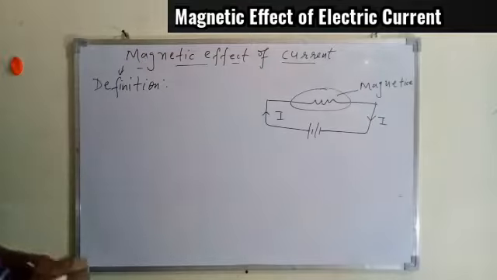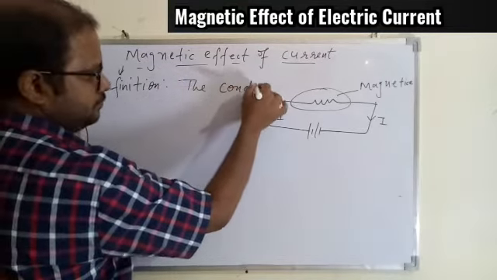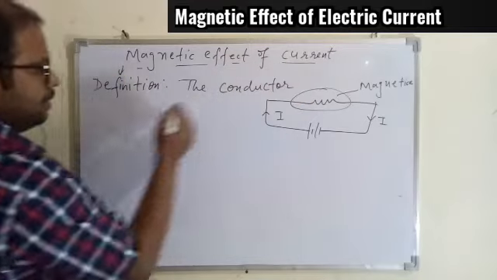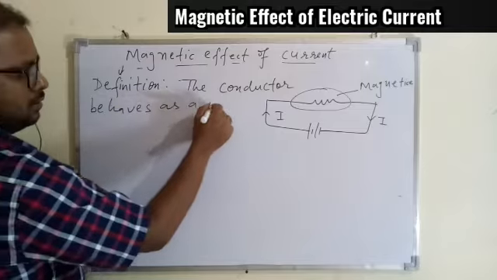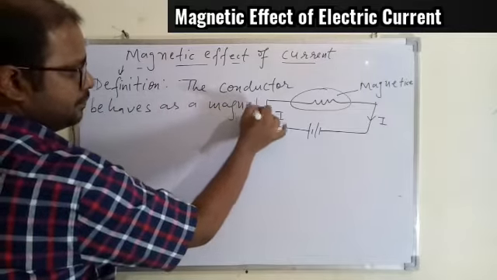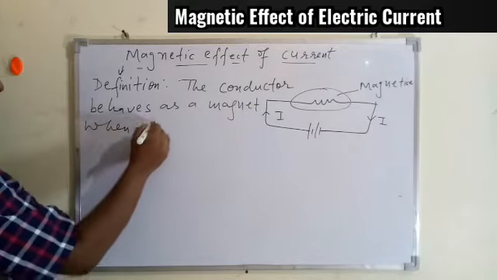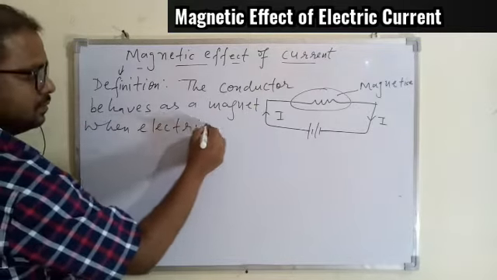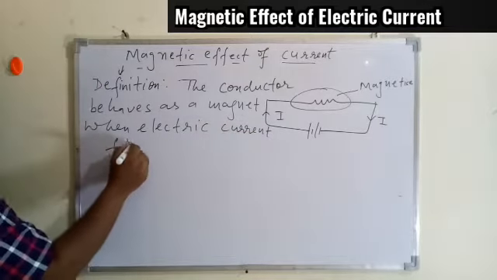That is how we can define it: the conductor behaves as a magnet when electric current flows through it.